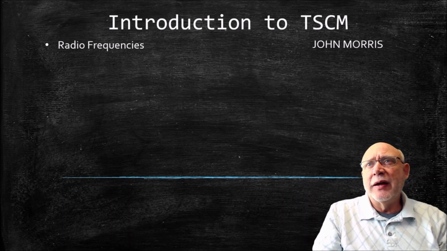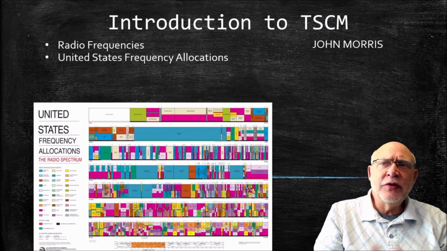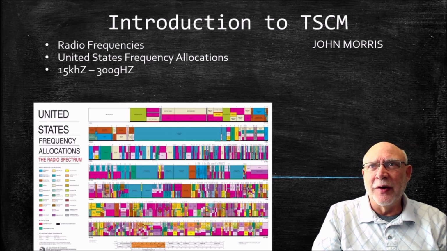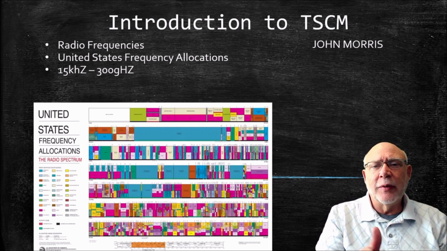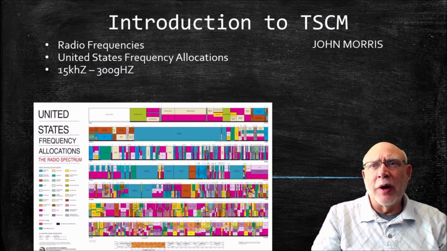So let's go ahead and talk about radio frequencies. This chart up on the screen right here is the United States Frequency Allocations chart. That's why it says it right there. This is showing where the United States government regulates the use of all radio frequencies out there from 15 kilohertz up to 300 gigahertz. Every one of those little lines, every one of those little dots on that chart represents another thing that has a regulation.